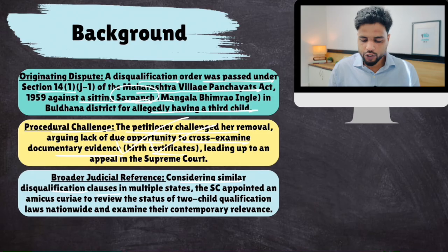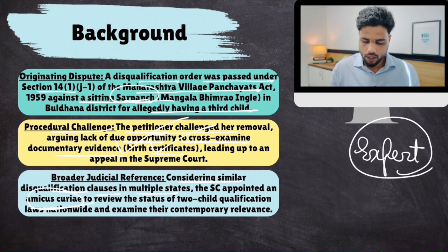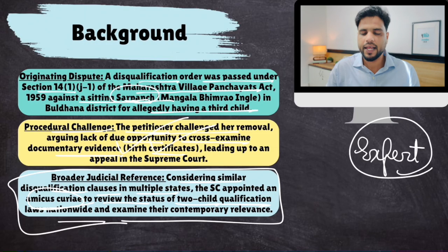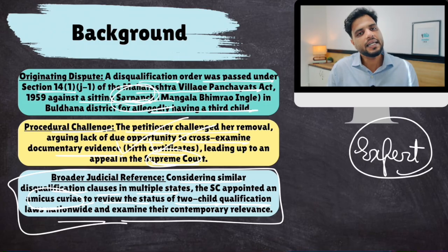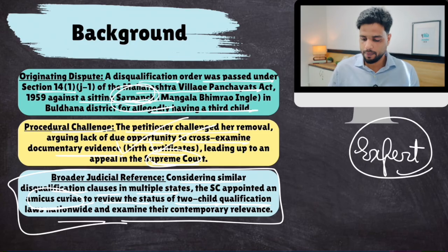Considering similar disqualification clauses in multiple states, the SC appointed an amicus curiae. You know what an amicus curiae is? An expert appointed by the court to study a particular matter, to review the status quo of two-child qualification nationwide and examine its contemporary relevance. So because this sarpanch went to the Supreme Court, they thought that let's not just address the issue of this sarpanch alone. Let's address the entire issue. Let's take a look at the legality and constitutionality of this two-child rule. Now, this is the current background.